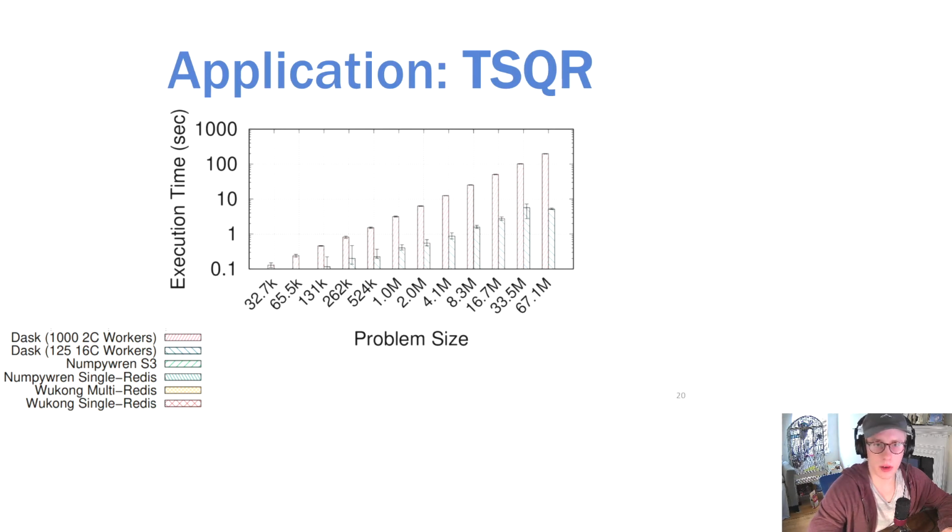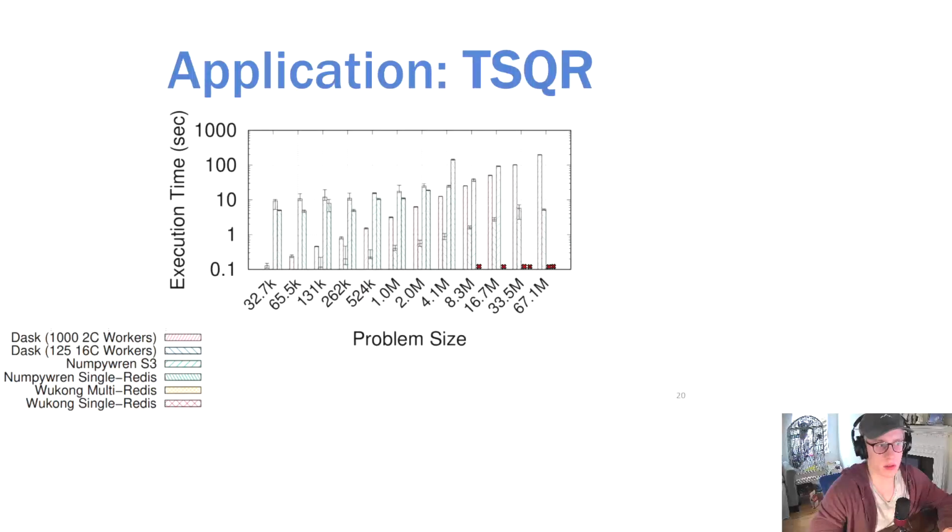The 125 worker cluster was significantly more powerful than the 1,000 worker cluster. We believe this is because each individual worker was significantly more powerful and able to complete more work in the 125 worker cluster, and they were also able to build up a larger local cache of data, so there was less network I/O being performed.